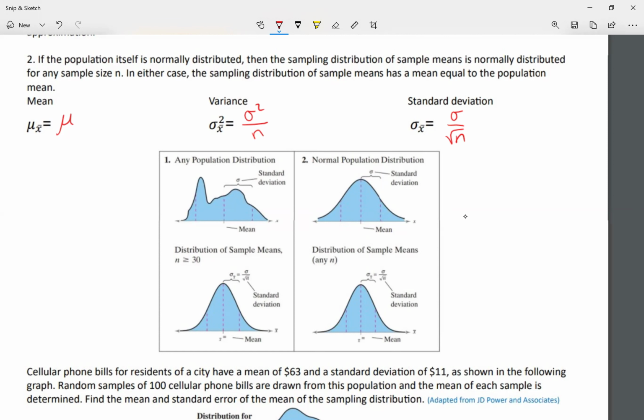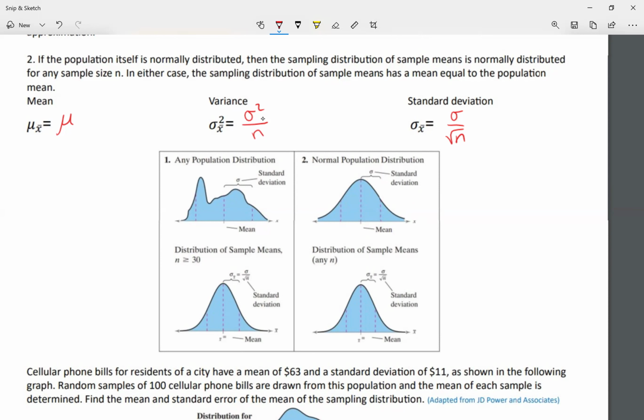Somebody might come and say, wait a minute, Mr. Leonzo, I remember from previous units, the standard deviation was the square root of the variance. Then I'm going to say exactly. Look, here we have sigma squared. What's the square root of that? Well, sigma. Here we have n for variance. What's the square root of that? Well, square root of n. So still, standard deviation is the square root of our variance.